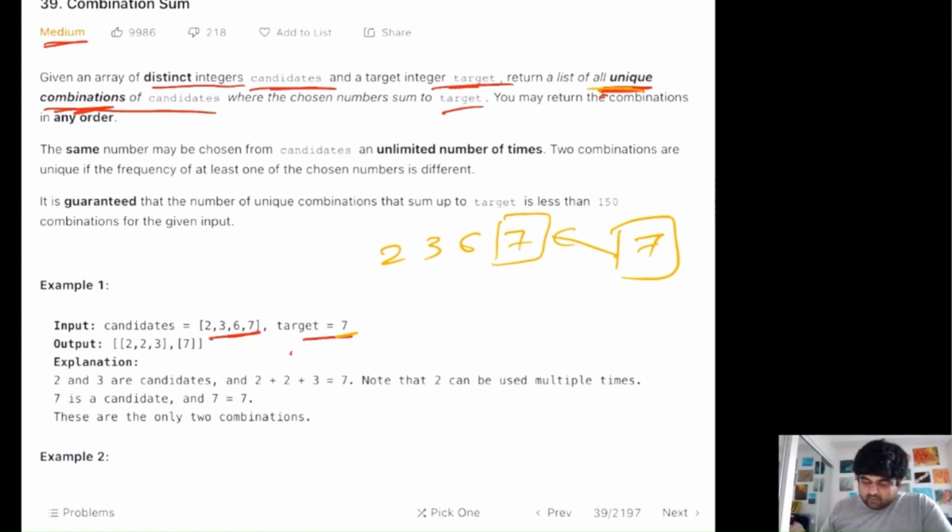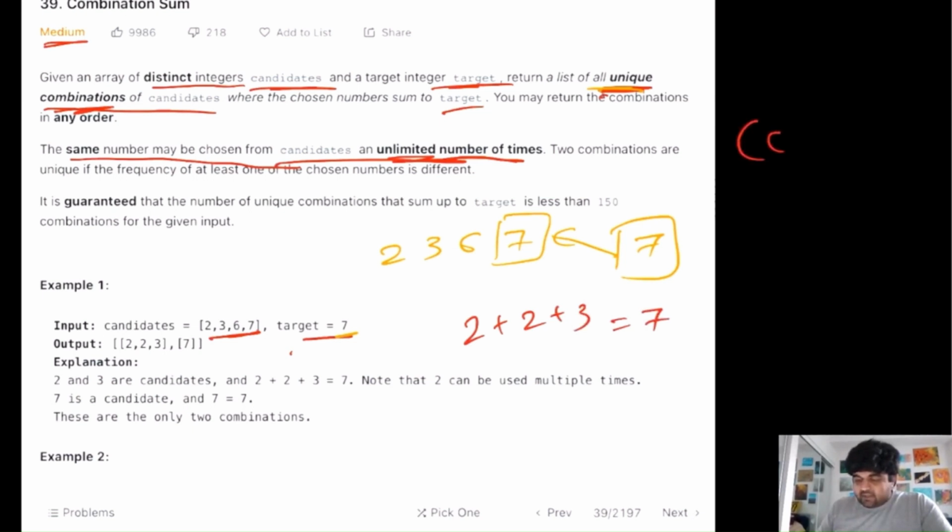So one unique combination is 7, and also one more thing, we can use the same number from the candidates unlimited times. If we apply this, then we can find another combination that reaches the sum of 7, and that would be 2 plus 2 plus 3. This also sums up to 7. So we need to return a list where one element is 2, 2 and 3, and the second element is just 7, and this would be our solution for this given problem.